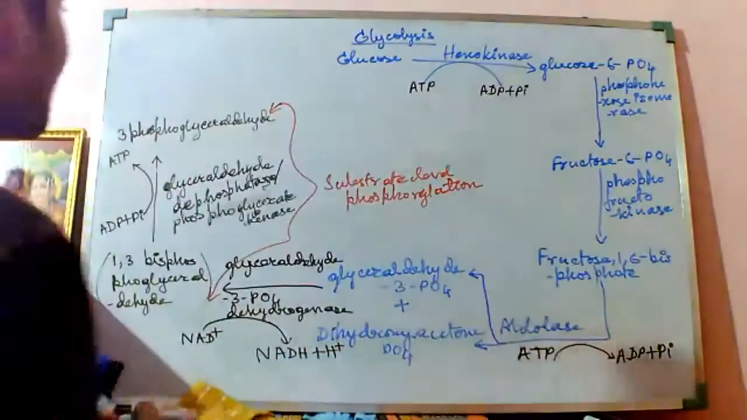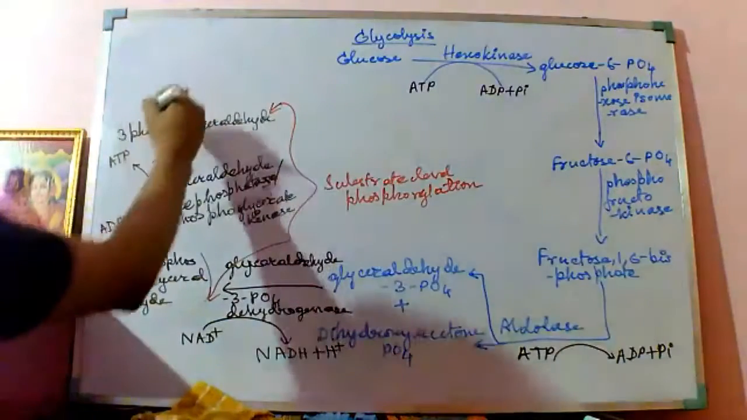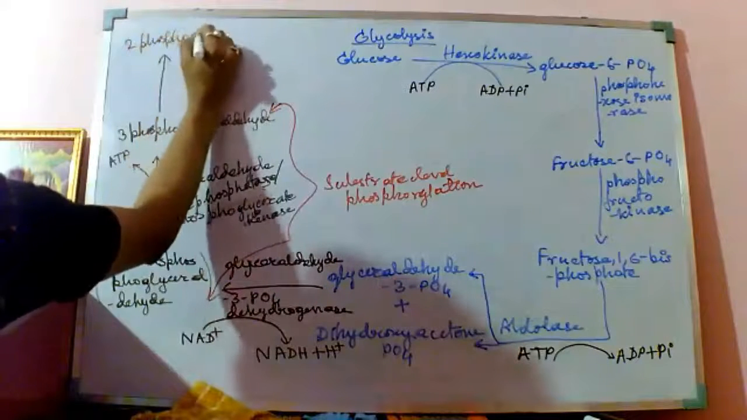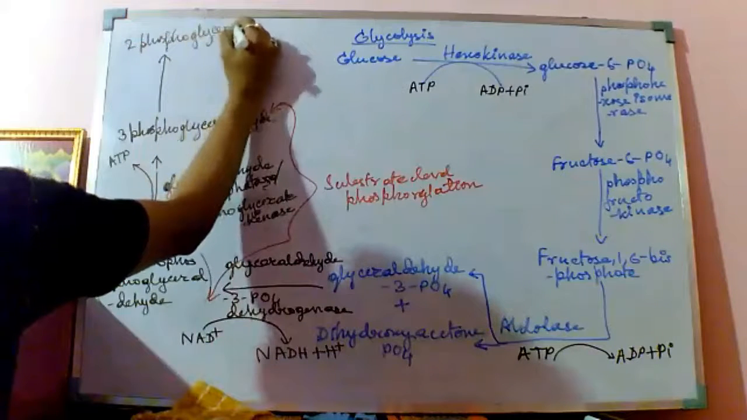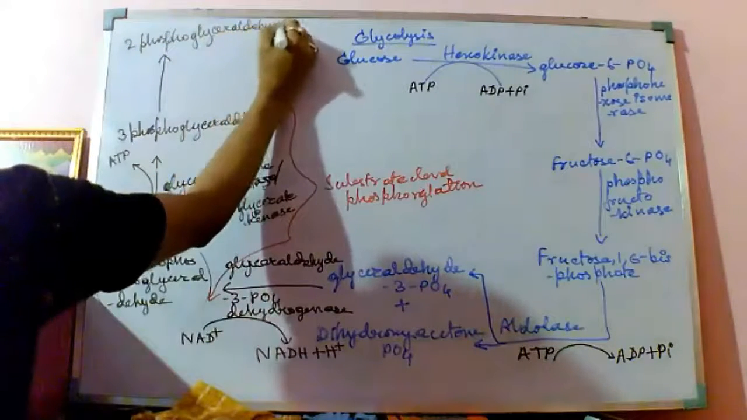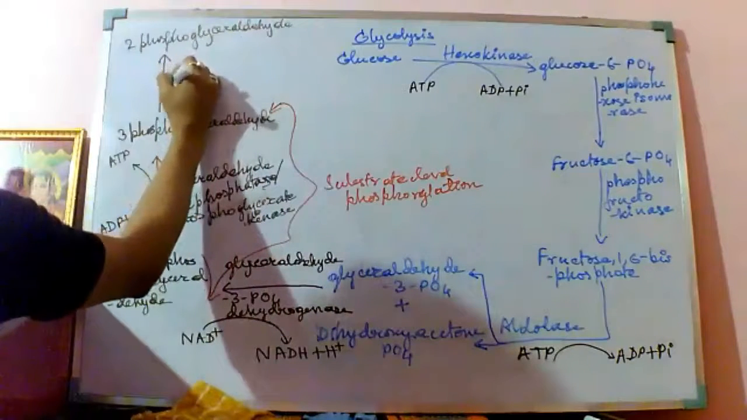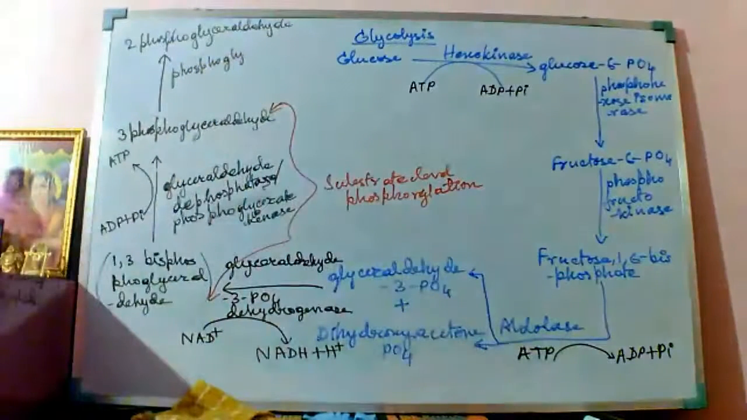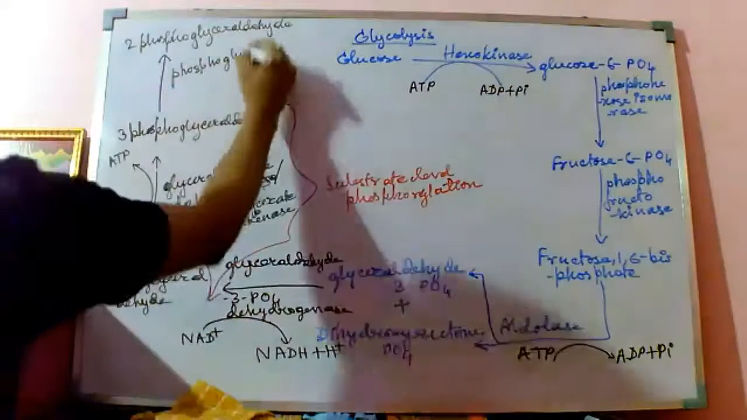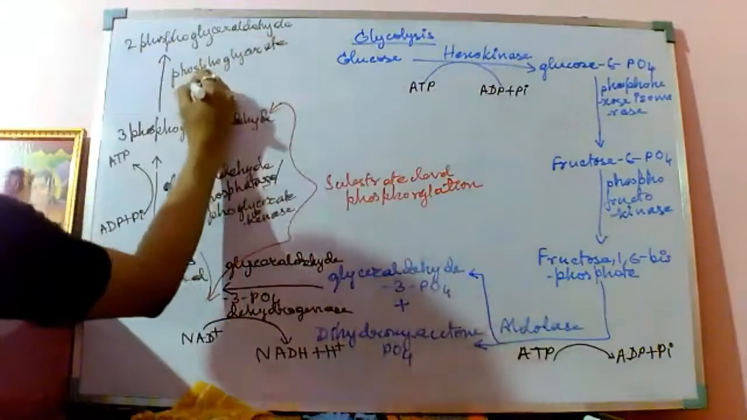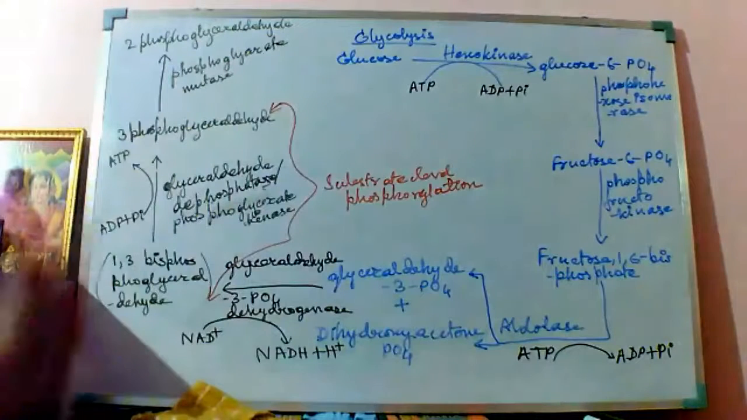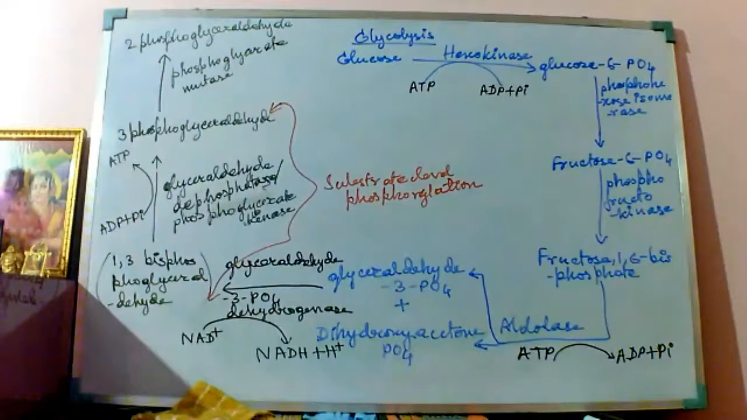Okay, and this 3-phosphoglyceraldehyde will now get converted to 2-phosphoglyceraldehyde in the presence of the enzyme phosphoglycerate mutase. This is the enzyme.